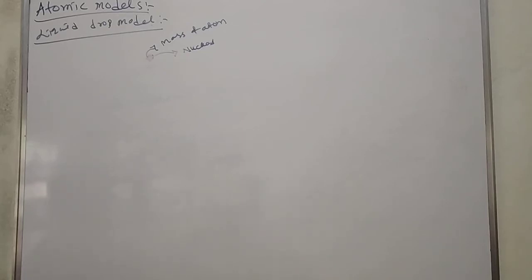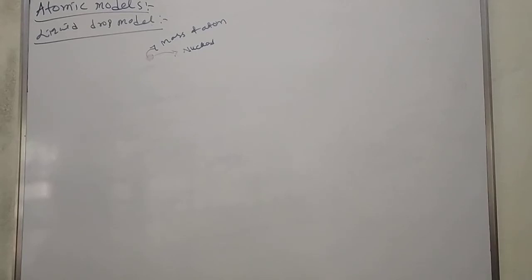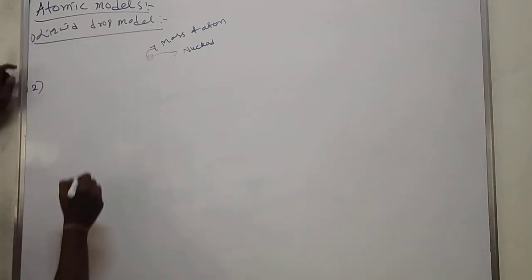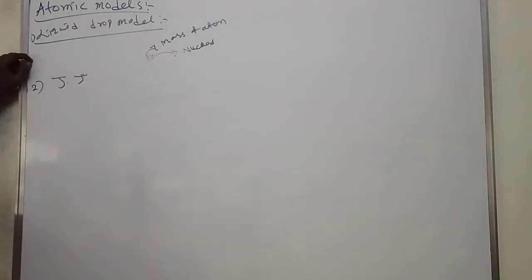But most of the scientists did not accept this one. It failed to explain the structure, the arrangement of electrons, arrangement of protons, arrangement of neutrons. Actually, we didn't have the neutrons at that time. This is the first model. It failed. After that, J.J. Thomson introduced